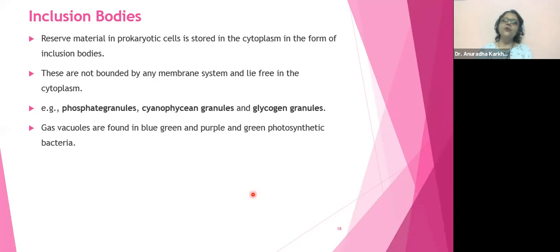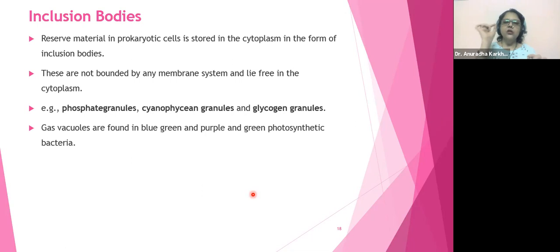Glucose will be utilized, and if it is in excess, it has to be stored. So it will be stored in the form of what? Starch. So excess food will be stored in the form of starch. In the same way, in prokaryotic cells, whatever is in excess will be stored as inclusion bodies. These inclusion bodies are not surrounded by any membrane system. They lie free in the cytoplasm in the form of granules.